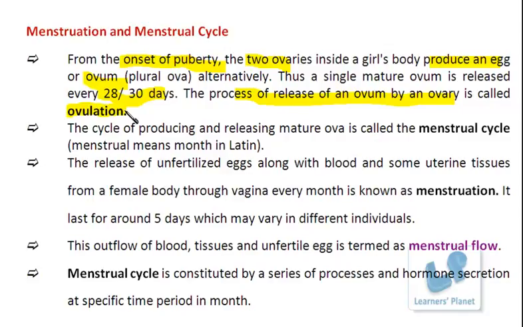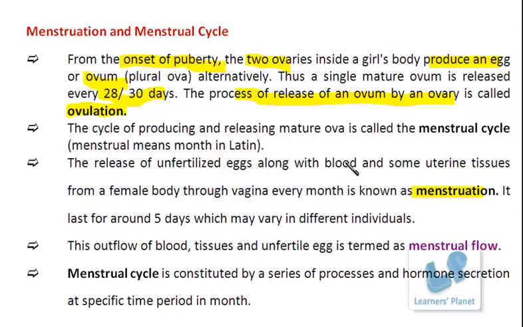The ovum which is not fertilized has to be released from the body, right? So initially during ovulation it is released into the cavity, which is further transferred into the fallopian tube and then to the uterus, right? And further, when it is in the uterus and is not fertilized, then this unfertilized ovum is actually released out from the body.